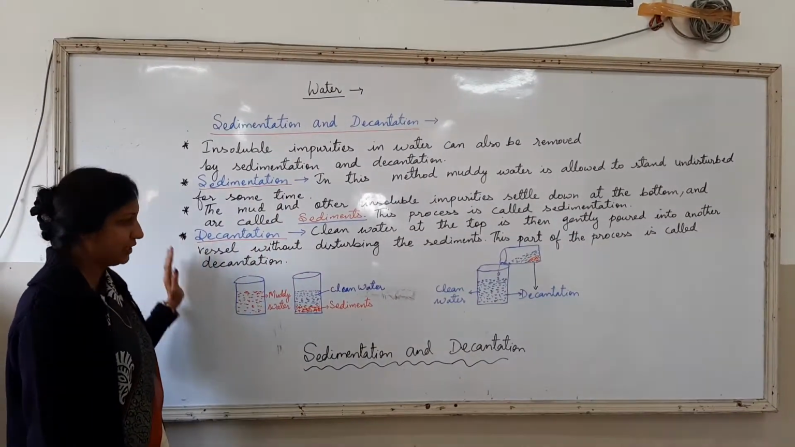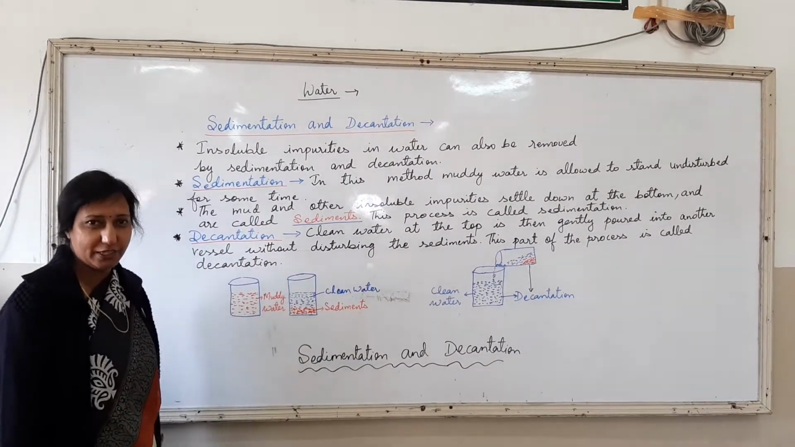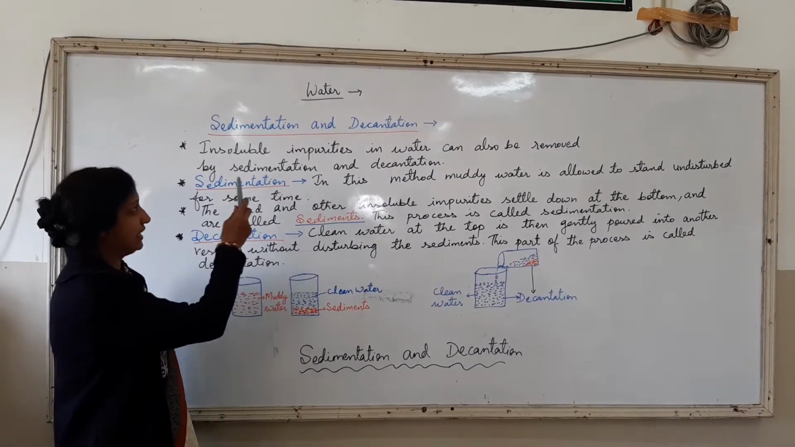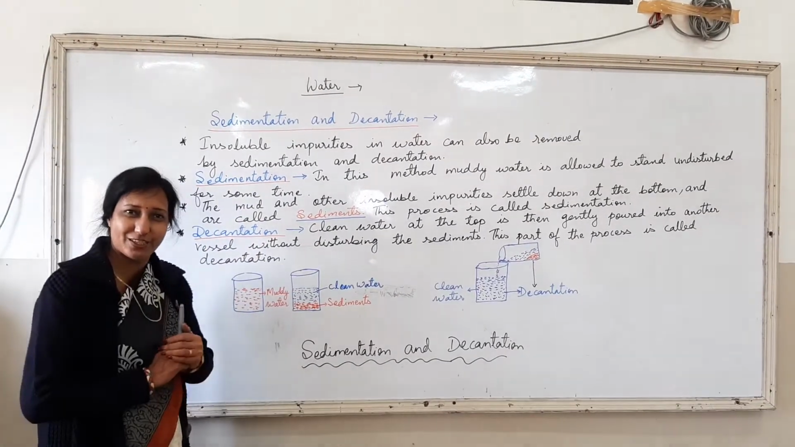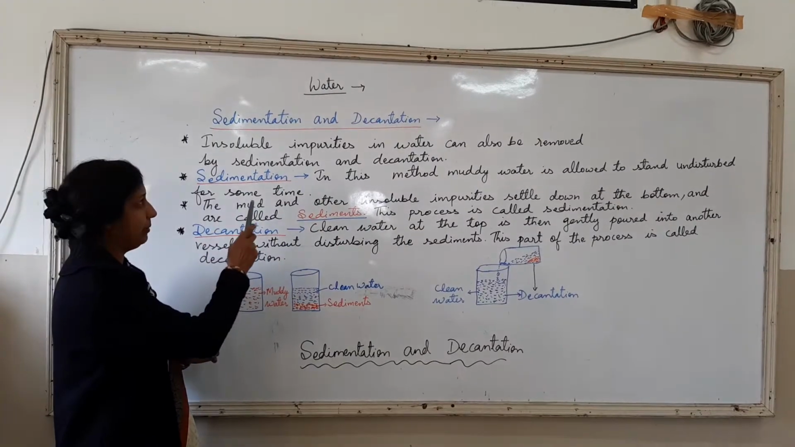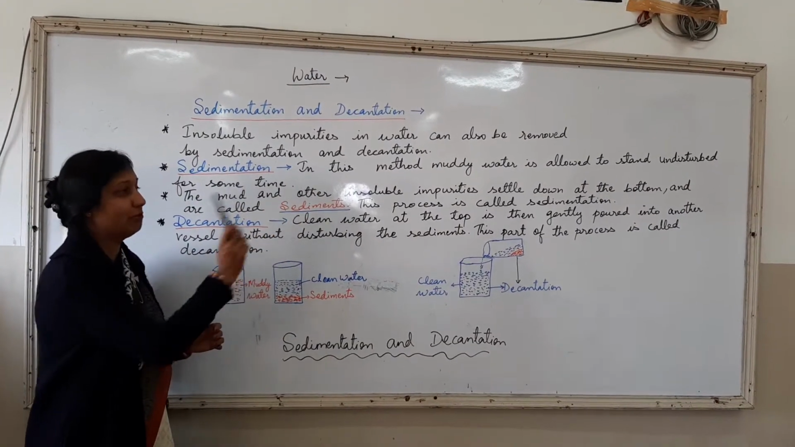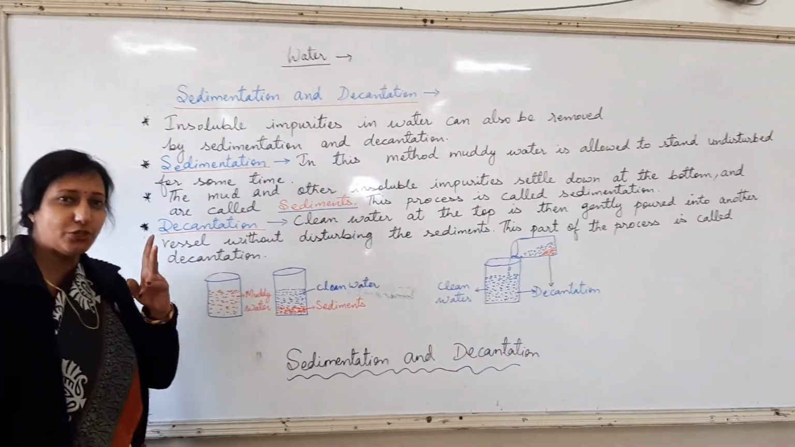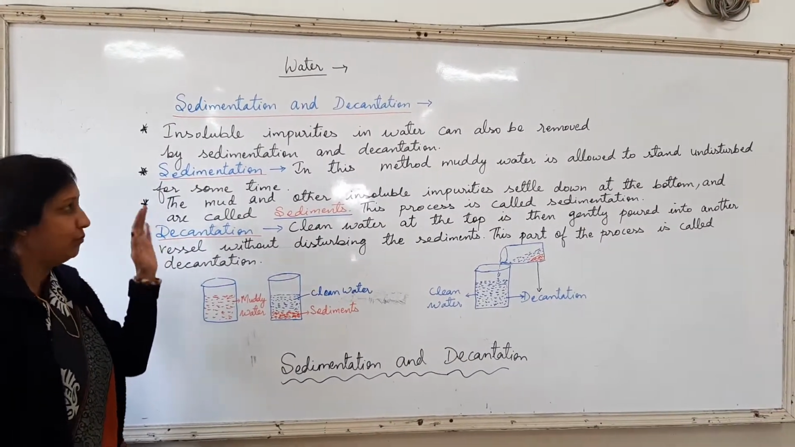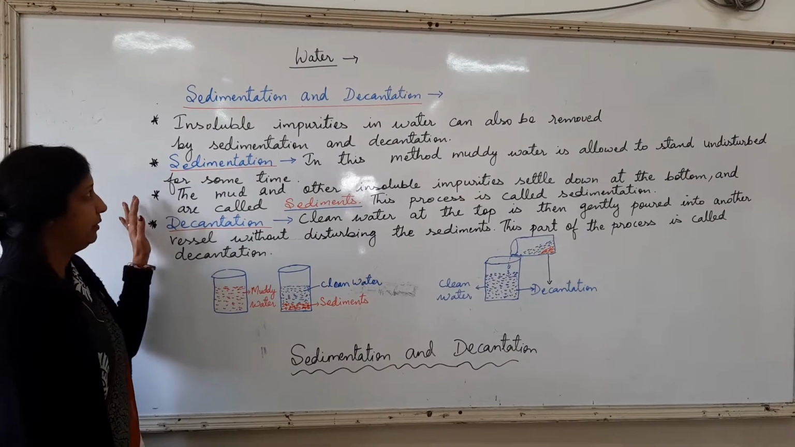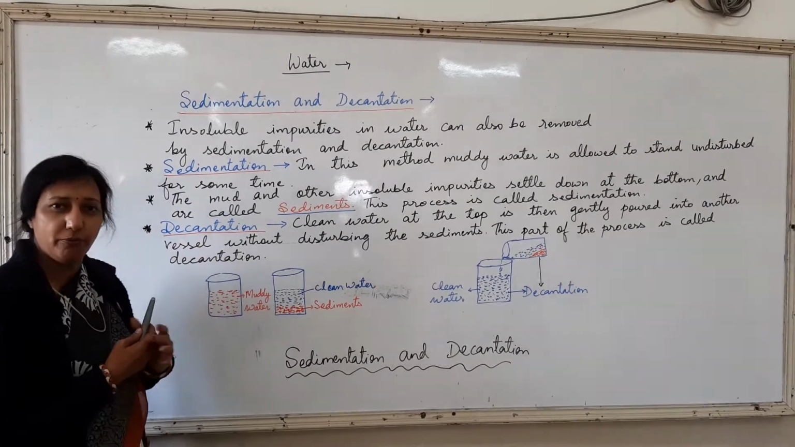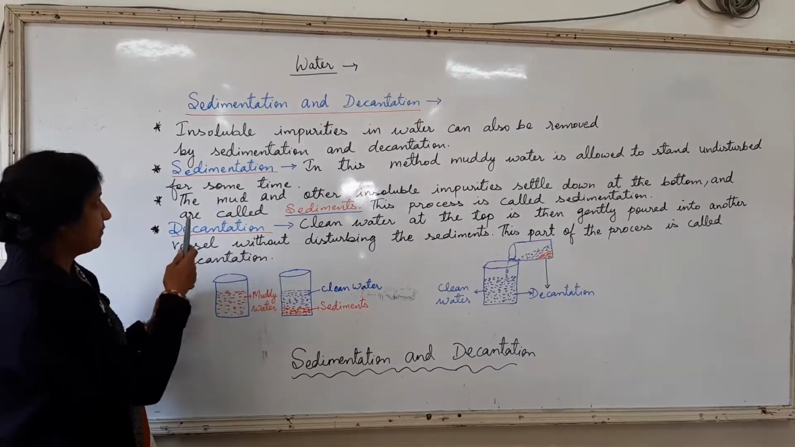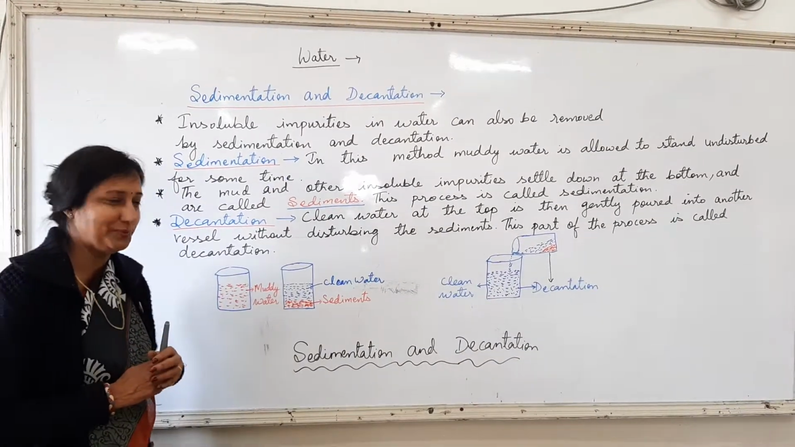So let's go through the content first children before we start the practical. Children, what is sedimentation and what is decantation? Let's know. Children, insoluble impurities in water can also be removed by sedimentation and decantation. These are the two interrelated processes which can help you to separate the insoluble impurities from water. Children, what is sedimentation? Let us first learn.